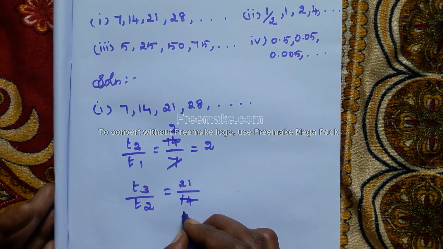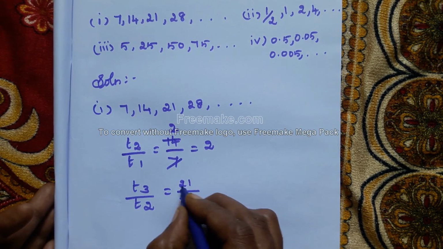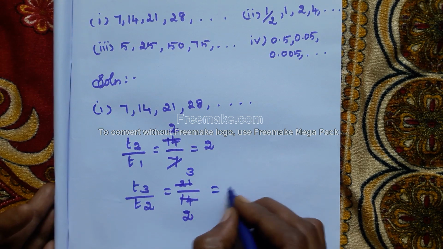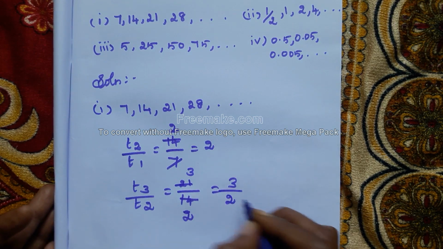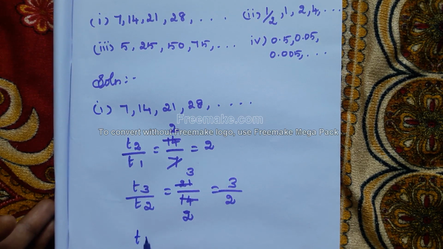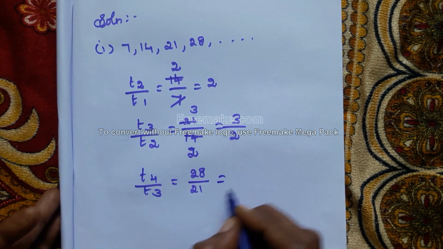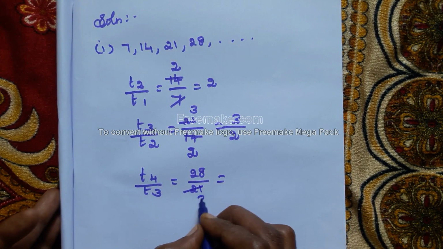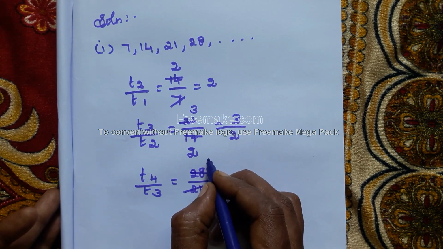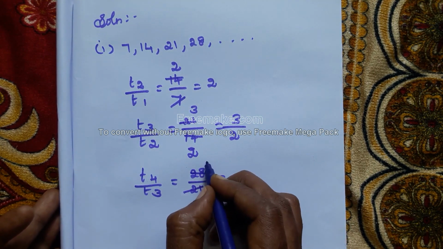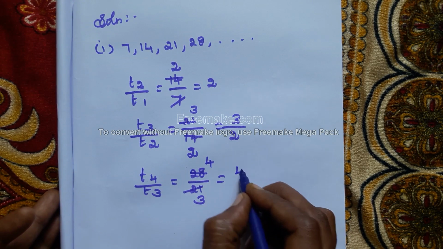We can cancel by the 7 table: 2 7s are 14, 3 by 2. Next, T4 by T3 is equal to 28 by 21. Cancel the 7 table: 7 3s are 21, 7 4s are 28. So 4 by 3.